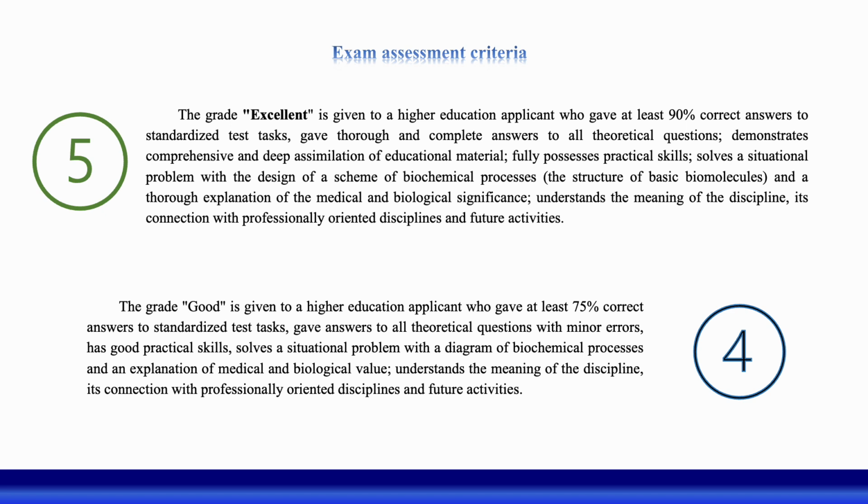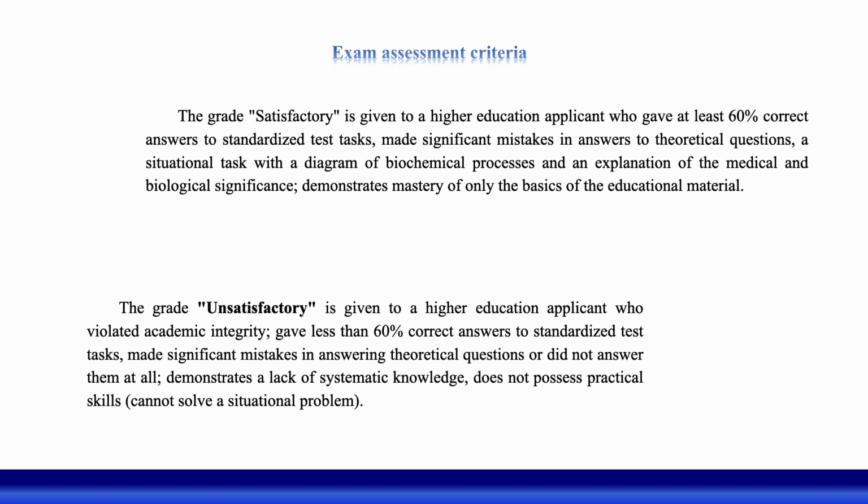If there are some minor mistakes, the marks good or satisfactory can be given. But let's look at what unsatisfactory means. The grade unsatisfactory is given to a higher education applicant who violated academic integrity. Pay attention to this moment.